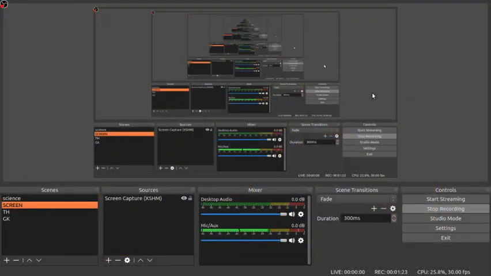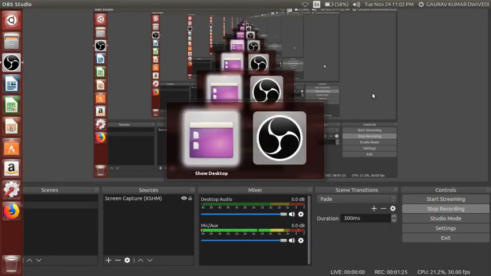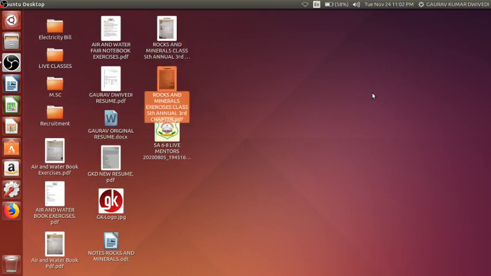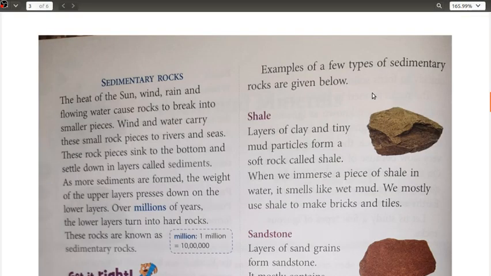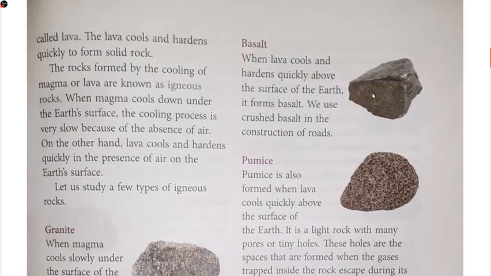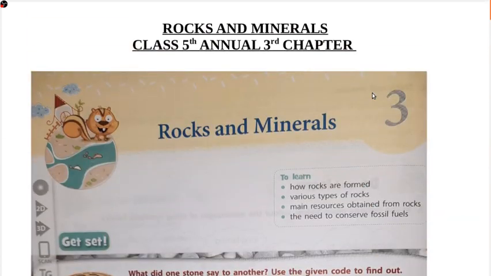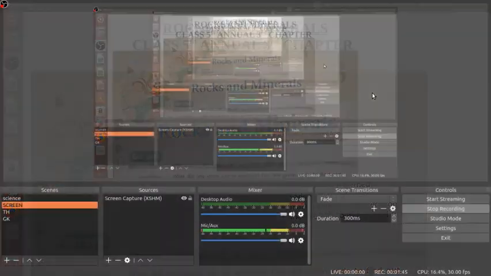Okay, if you remember, in the last class, that was on Wednesday, we started this chapter. We completed the previous chapter, air and water, and then we started this one, that is your rocks and minerals.